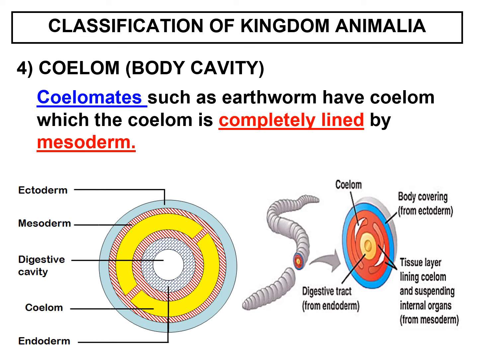For example, earthworm. Earthworm ni cacing tanah kan? So cacing tanah dengan cacing kerawit atau cacing gelang ke ataupun cacing yang banyak dalam perut kita tu, itu adalah dua cacing yang berbeza. Even though they are both called cacing, they are classified into two different phyla because the coelom or the body cavity is different.